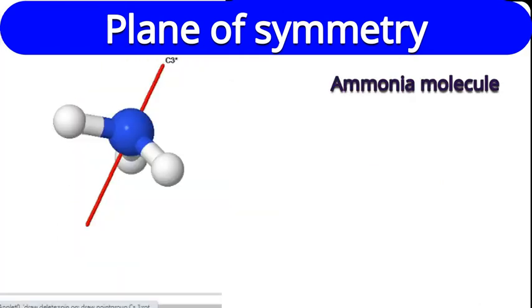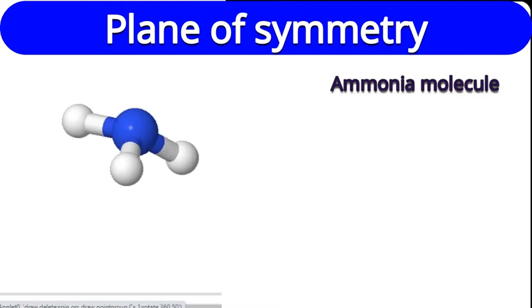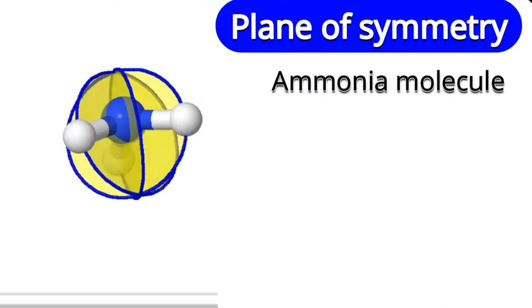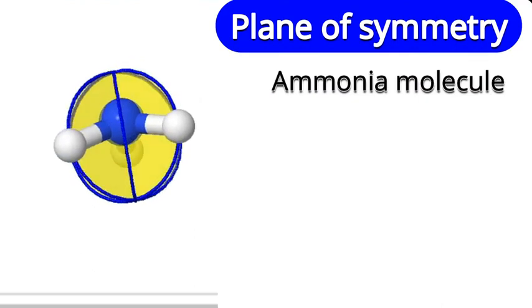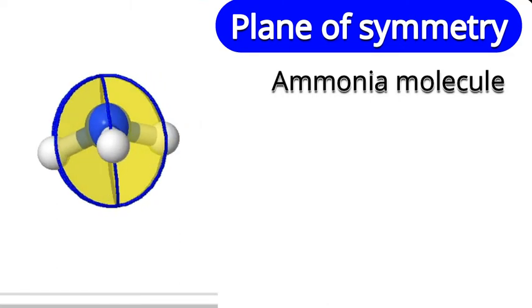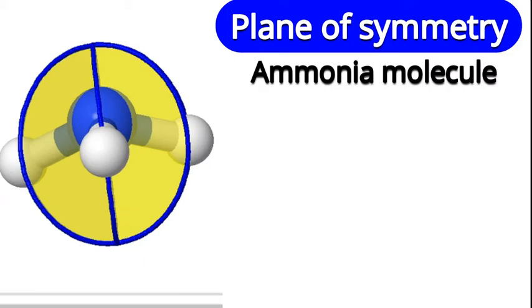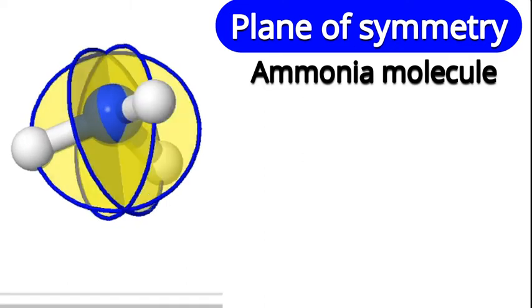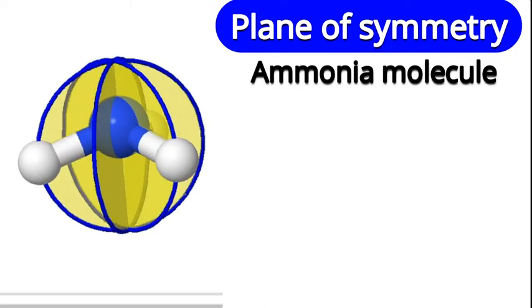Is it clear? This is ammonia molecule, and you are finding here C3 axis. Now we have to find out which kinds of planes are present in this ammonia molecule. See, these three planes are present. How can you describe these planes? Each plane passes through each NH bond, and whatever the bond angle is there, that much angle is there between two consecutive or nearest planes.